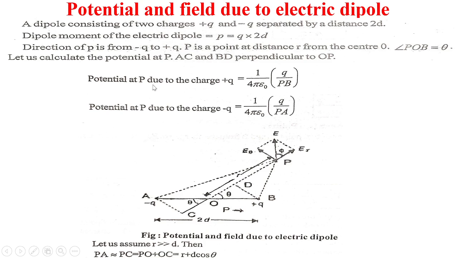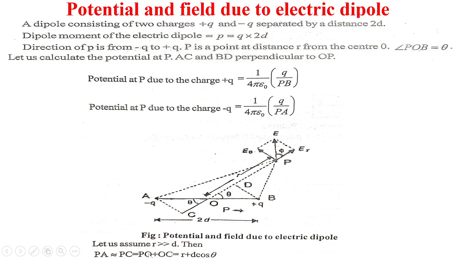Potential at P due to the charge +q equals 1 upon 4 pi epsilon 0 times q upon PB. Potential at P due to the charge -q equals 1 upon 4 pi epsilon 0 times q upon PA.